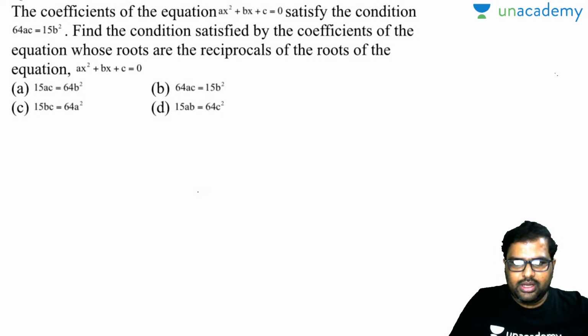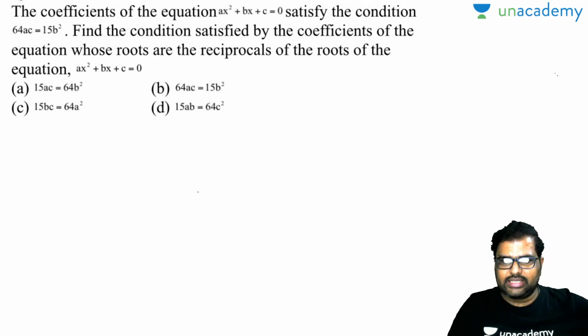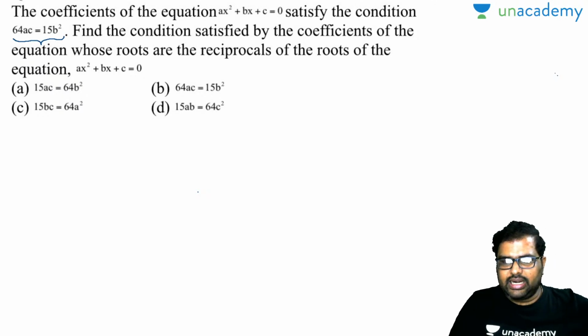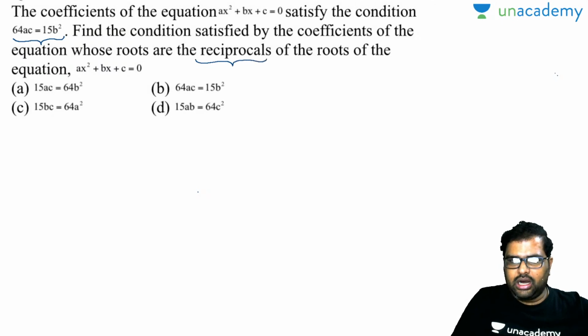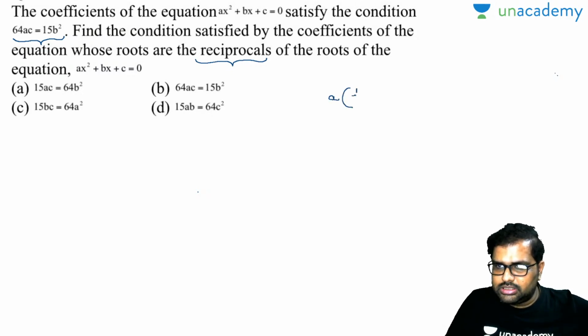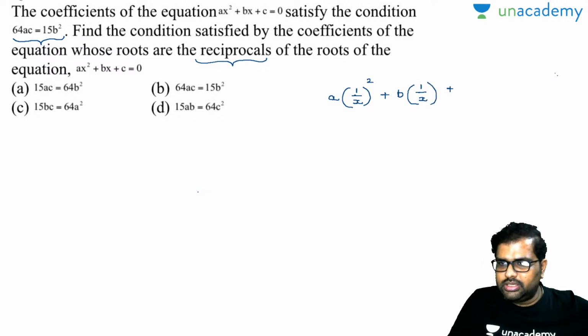Now, the coefficients of the equation ax square plus bx plus c satisfy the condition 64ac is equal to 15b square. Find the condition satisfied by the coefficients of the equation whose roots are reciprocal. As I said, alpha becomes 1 by alpha. Am I right or wrong? So a into reciprocal, can I write like this, 1 by x whole square plus b into 1 by x plus c is equal to 0.